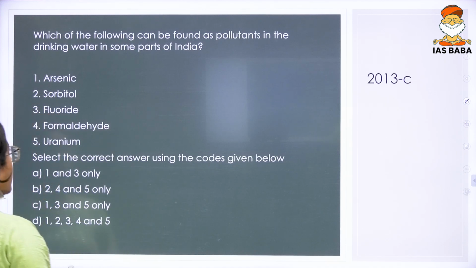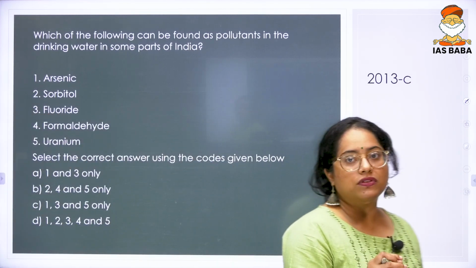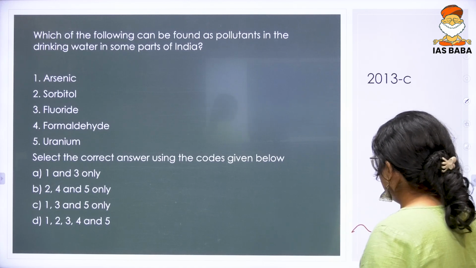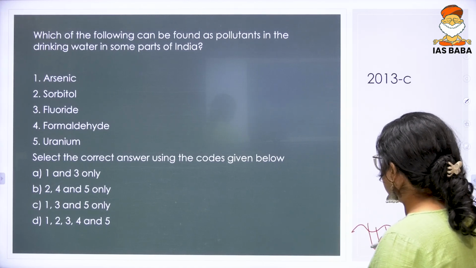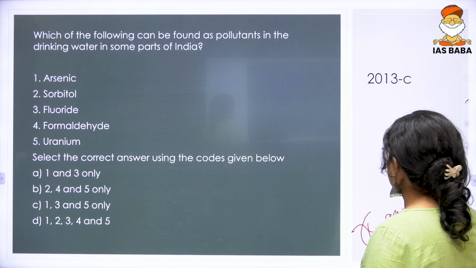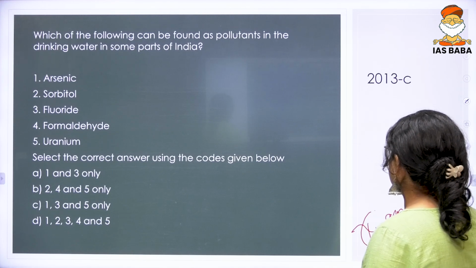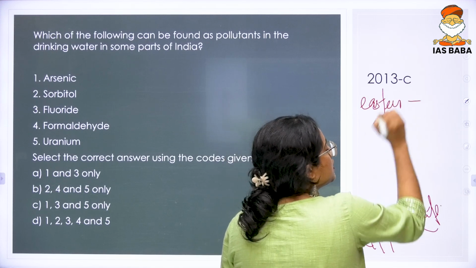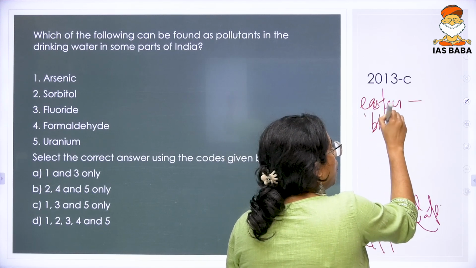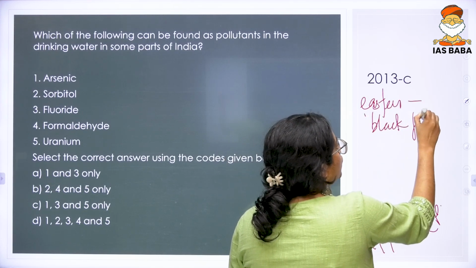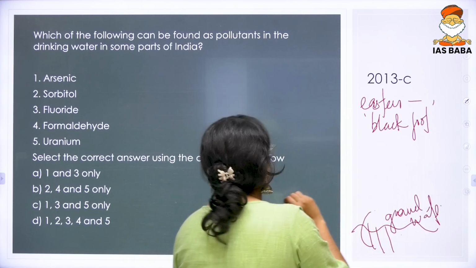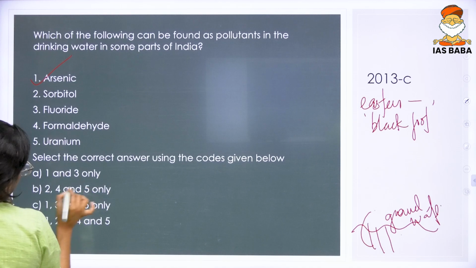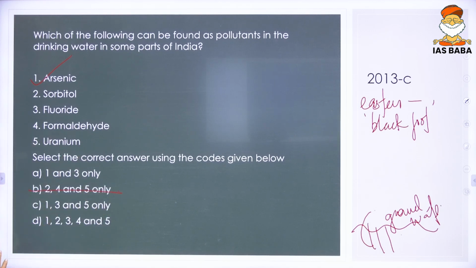See, arsenic, let me just give you a brief about this. Arsenic is seen in groundwater because we are looking at pollutants that can mix in water and even reach humans through your groundwater. Certain eastern parts of India have very high amounts of arsenic pollution. It causes a disease called black foot disease. So yes, arsenic is there. So I think the only option you can eliminate is this. Rest all have 1 in it.